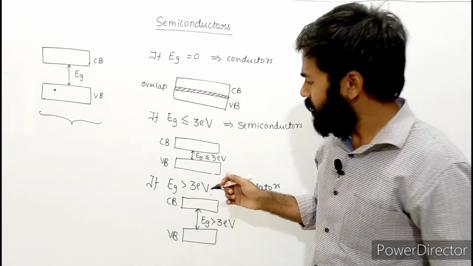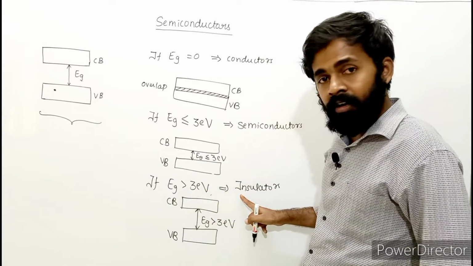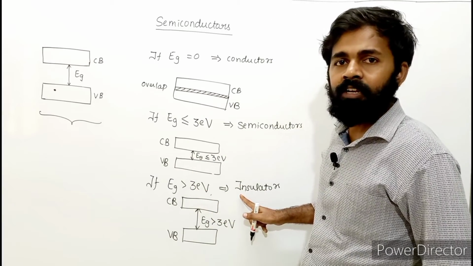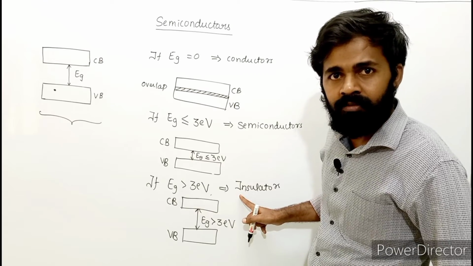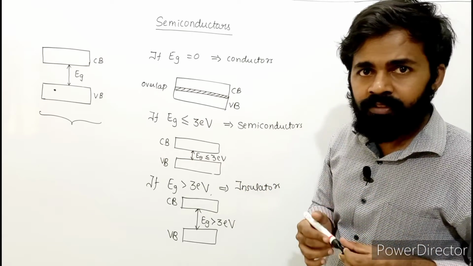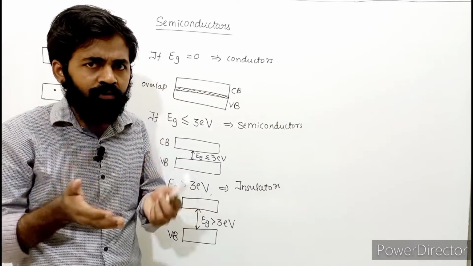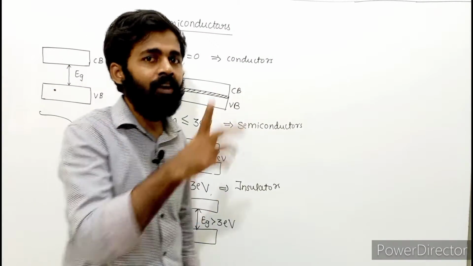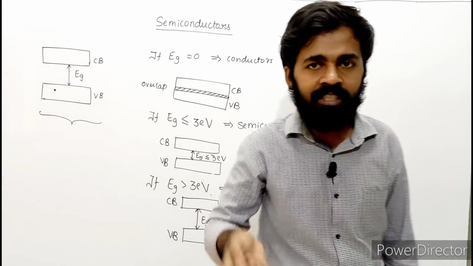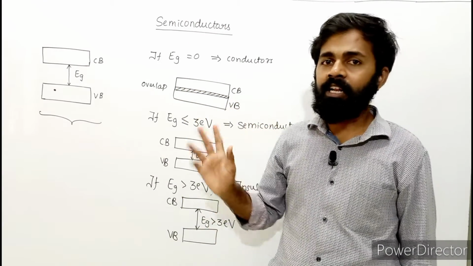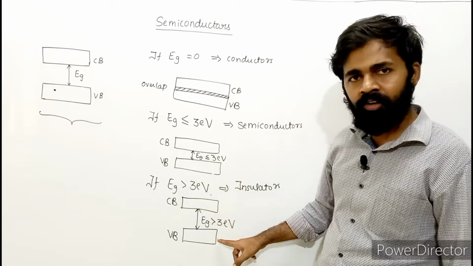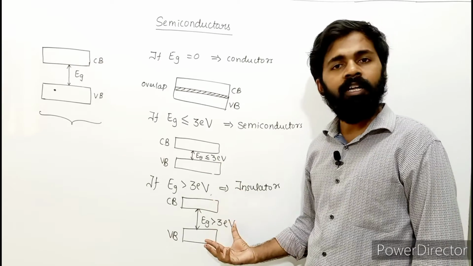It means here conduction of electricity is very less. Why? Because if you want a flow of electricity, the electrons have to be free. The free charge carriers will conduct electricity, right? To make the electron free here, I need to supply more energy.